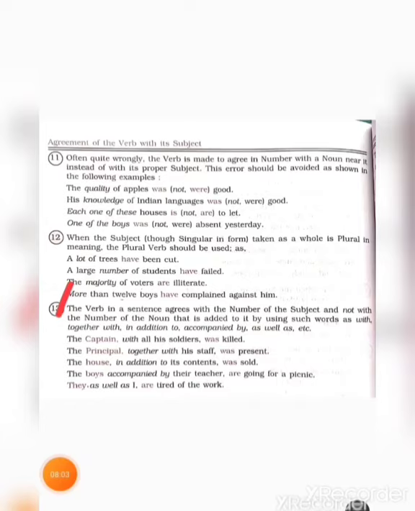Number 13. In a sentence, if two subjects are joined with words like together with, in addition to, accompanied by, as well as, etc., then you have to remember that you should follow the subject which is nearest to the second noun.